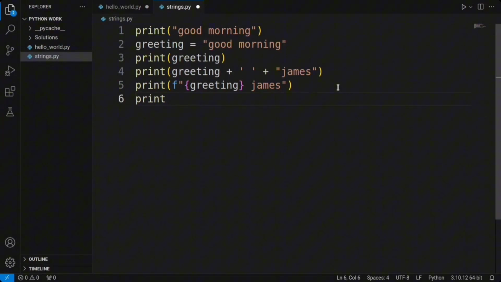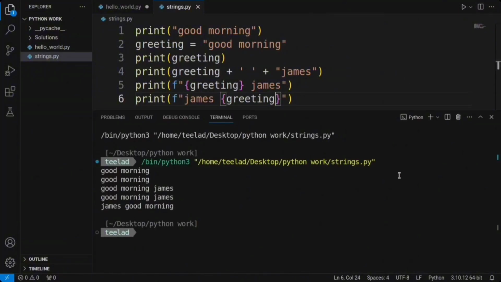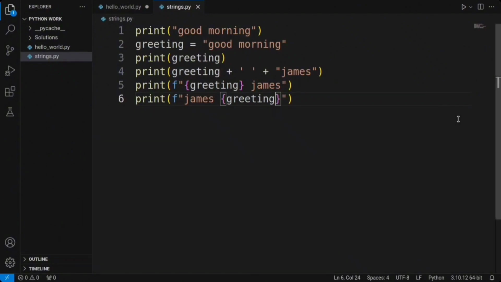Mind you, you can arrange the variables and strings in any way you want, whether it is putting the string first, followed by the variable, or vice versa. Python's flexibility allows for creativity in coding style and structure.